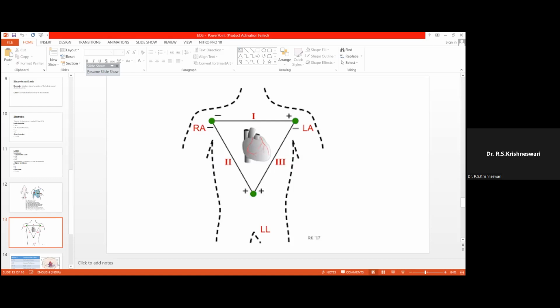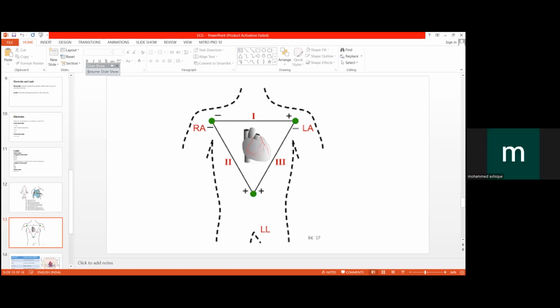So we have already said that in the bipolar limb lead, the positive side and negative side are both in the electrodes. But in the case of the unipolar lead, the positive side is in the electrode and the negative pole is in the ECG machine. So lead 1, bipolar lead 1, connects RA with LA, that is the electrode in the right arm and the electrode in the left arm. So lead 1 connects the electrodes between the right arm and the left arm.